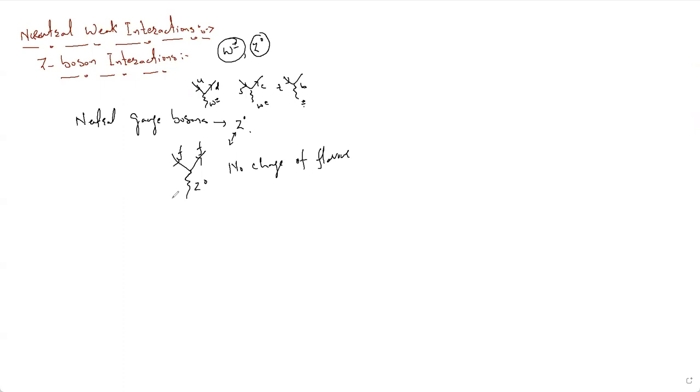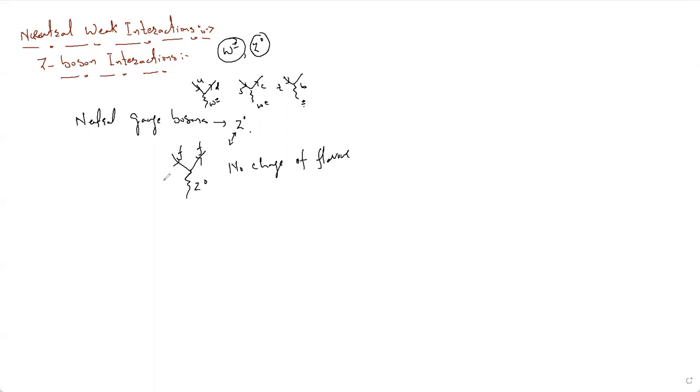Since the flavor does not change, this interaction is very similar to that of the photon, like the scattering of an electron: the electron comes in, the electron goes out, and it couples with a photon, because the photon is the mediating quantum in the electromagnetic interaction.